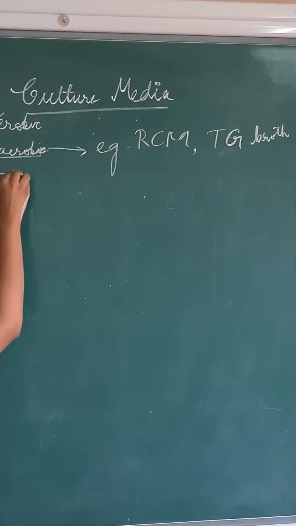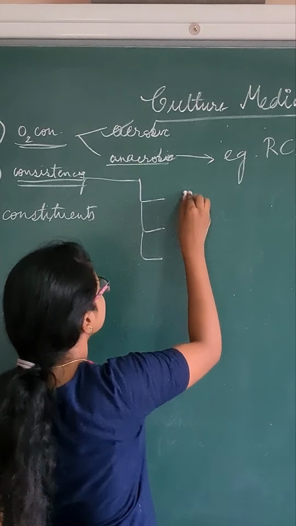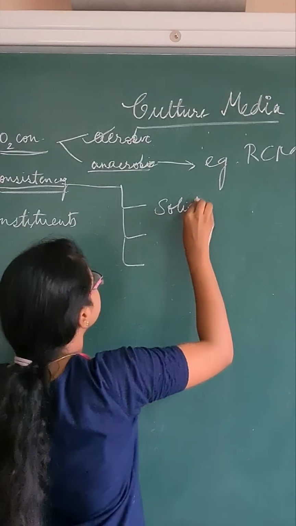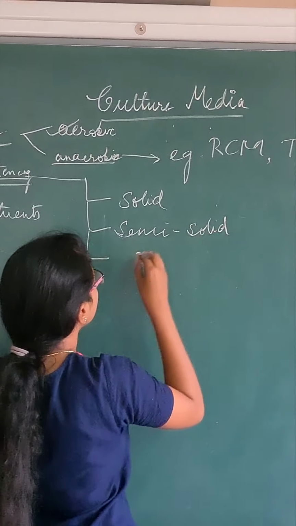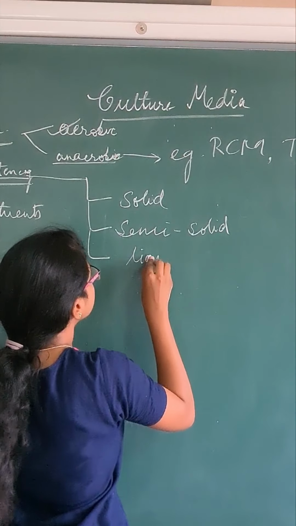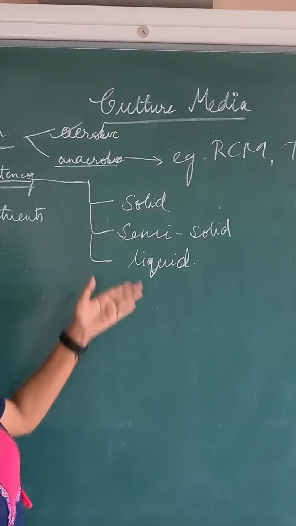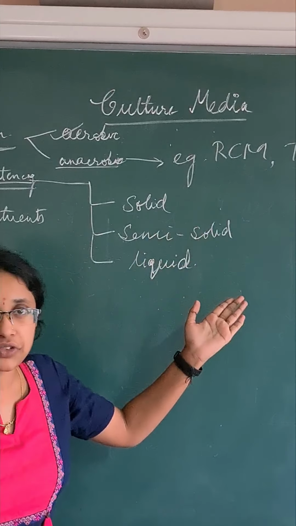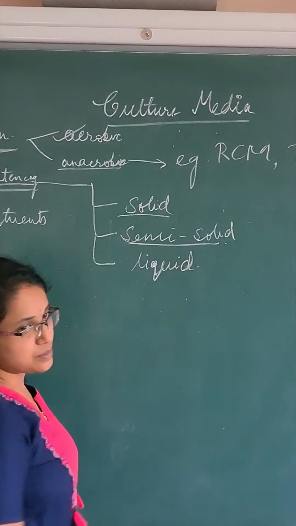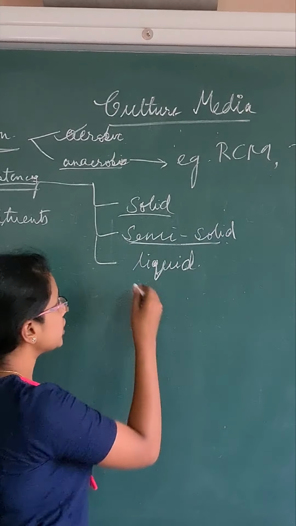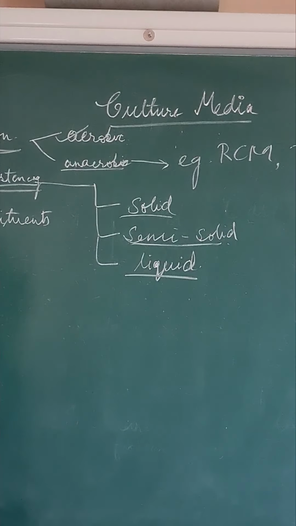Next, coming to consistency. Based on consistency, it can be either solid medium, semi-solid medium, and liquid medium. So this is differentiated. If you add more amount of agar, then it will be solid medium. If less agar is added, then it will be semi-solid medium. All our peptone water and nutrient broths will come under liquid culture medium, liquid cultures.